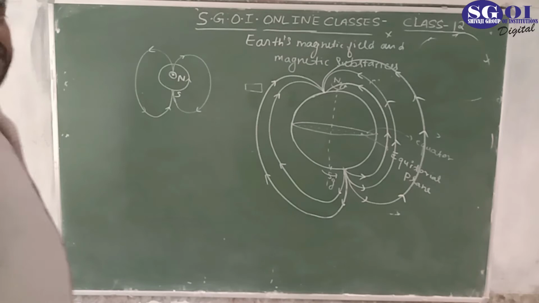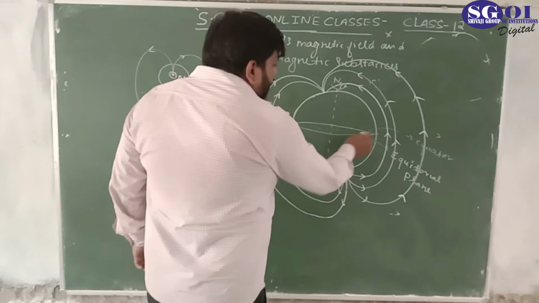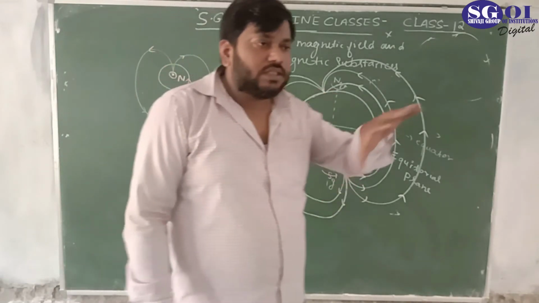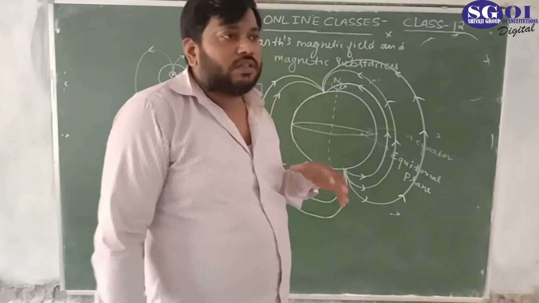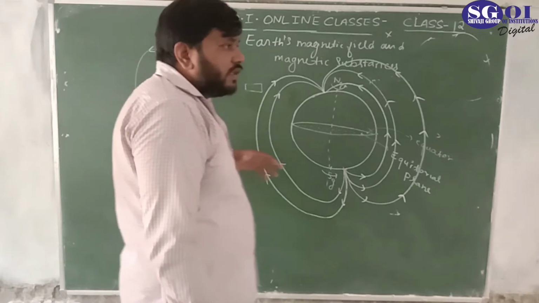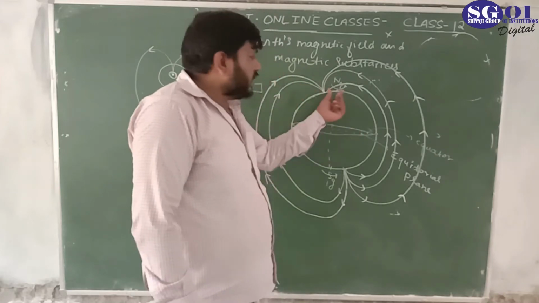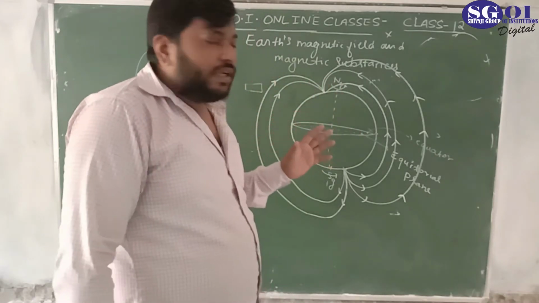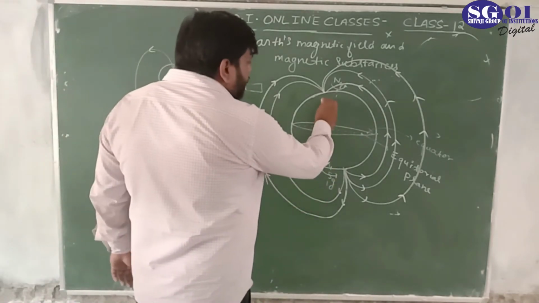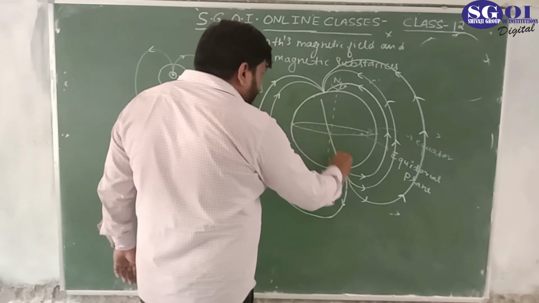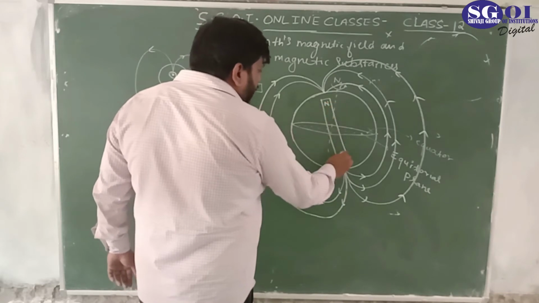These are the magnetic field lines of the earth. So what it means, it was seen that because of the molten ions present deeply inside the earth, because of those ions moving with the earth's rotation, there is a magnetic field. As we have seen here, this is the north and this is the south pole. So we can say there is an imaginary bar magnet buried inside the earth.